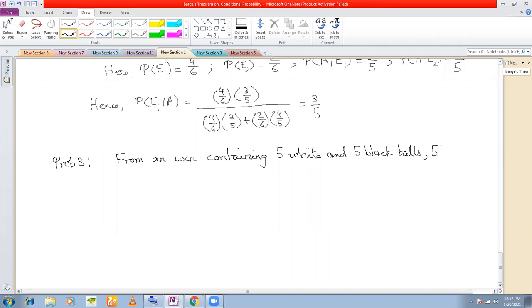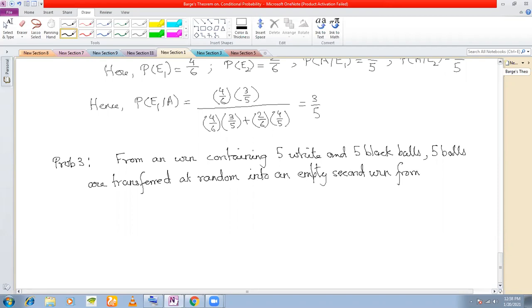See, in this problem, 5 balls are being transferred. At random means any 5, into an empty second urn. This time the second urn is empty. Into an empty second urn, from which one ball is drawn.